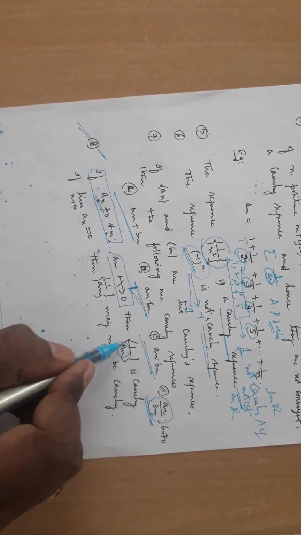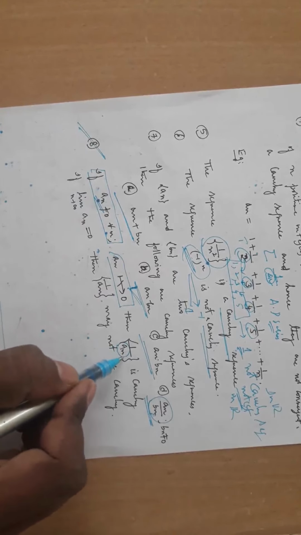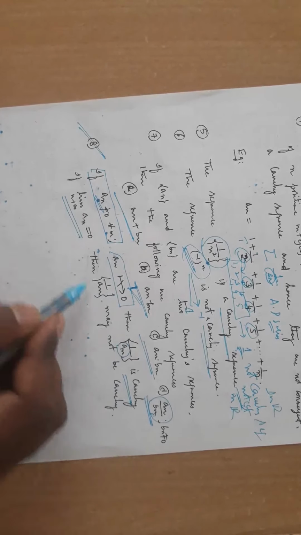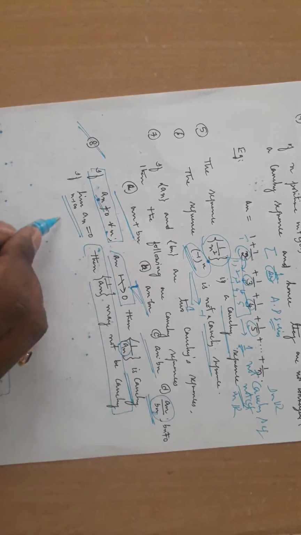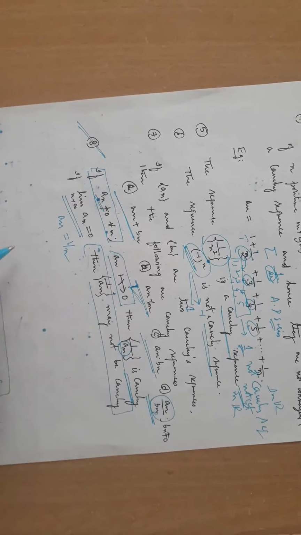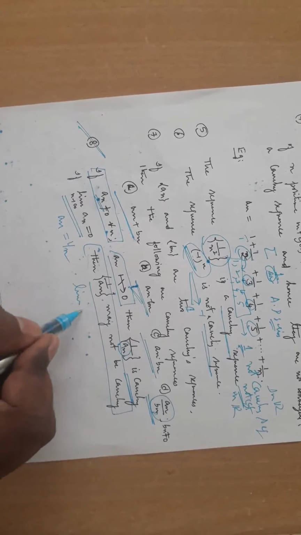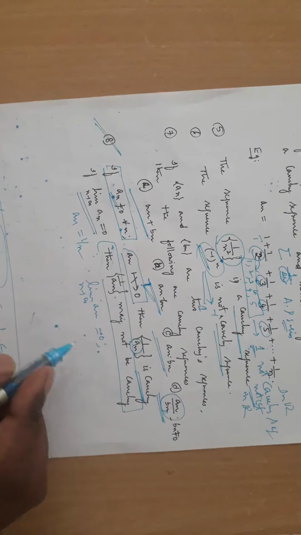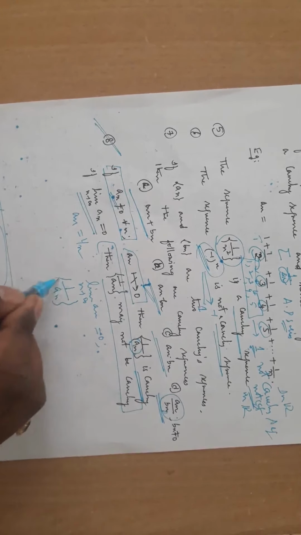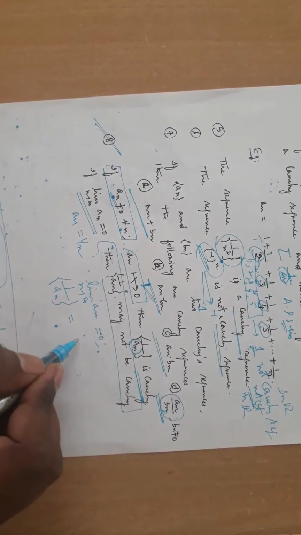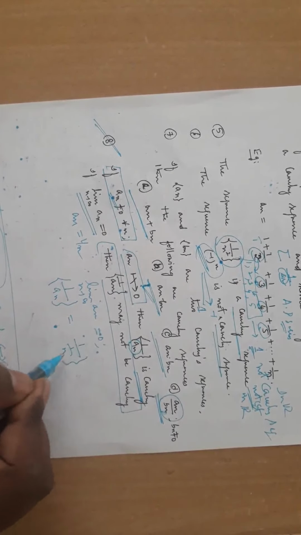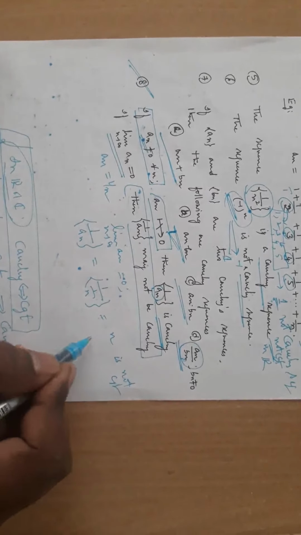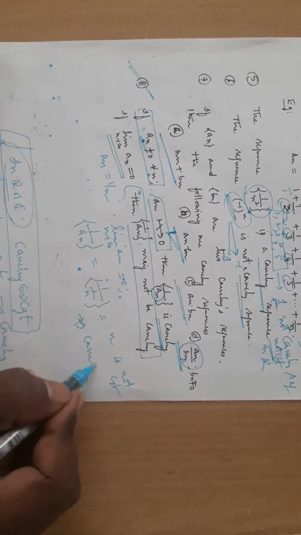Further, if I apply the limit, it should also not tend to 0. Then it is Cauchy. If the limit tends to 0, then 1 by an may not be Cauchy. The example is, take an equals to 1 by n. So what is the limit of an as n tends to infinity? It is 0. But what is 1 by an? 1 by an is 1 by 1 over n. It is n and it is not convergent. If it is not convergent, this is not Cauchy.